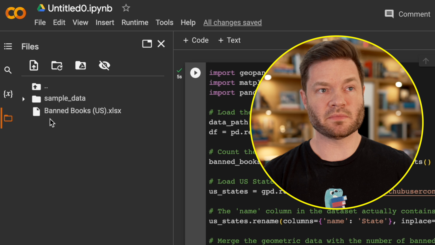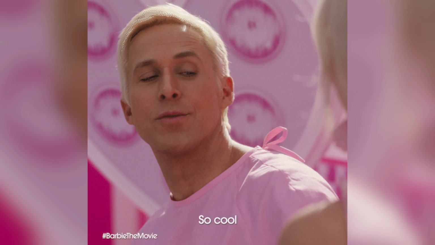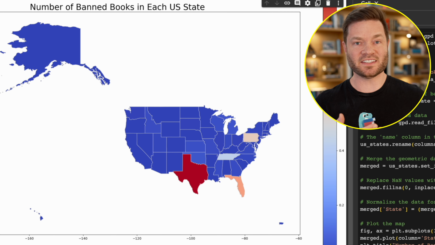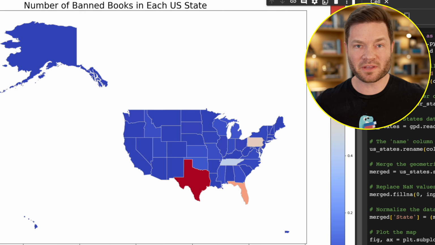And because that string matches the same name as what we uploaded, there you go. We got it. So how cool is that? There's the US states. You can see it goes from blue to red based on how many books were banned. But hey, I'll show you another way. We could have actually done it inside of Code Interpreter.